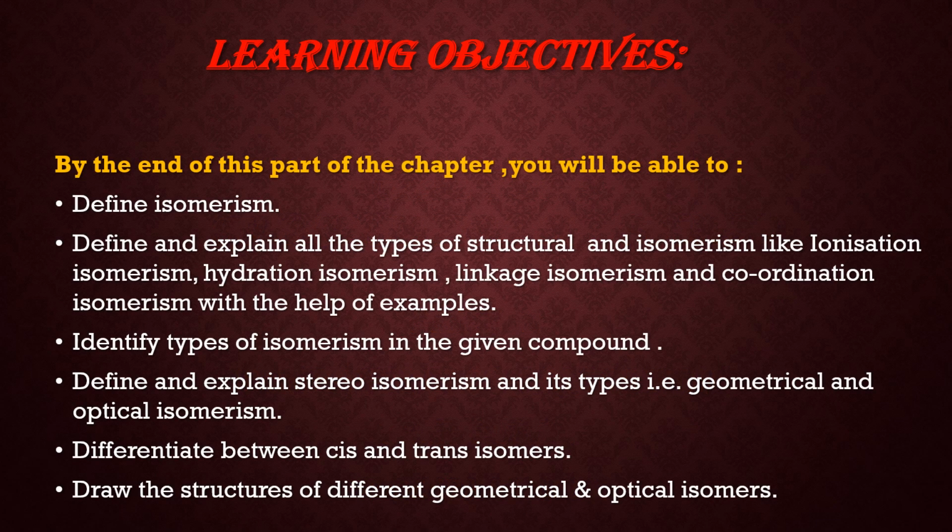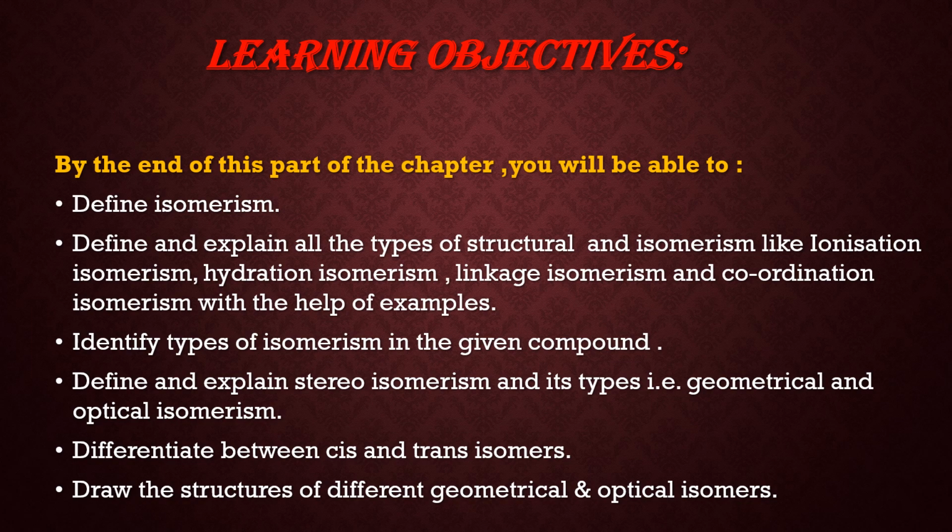Learning objectives of this part are: by the end of this part you will be able to define isomerism, define and explain all the types of structural and optical isomerism like ionization isomerism, hydration isomerism, linkage isomerism, coordination isomerism, and cis and trans isomerism.